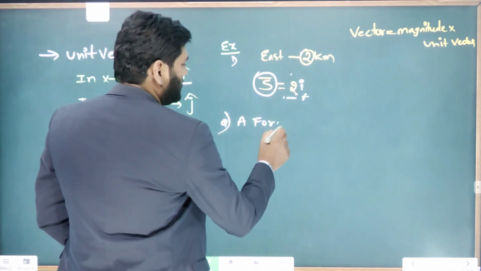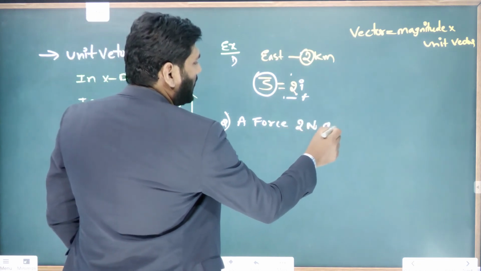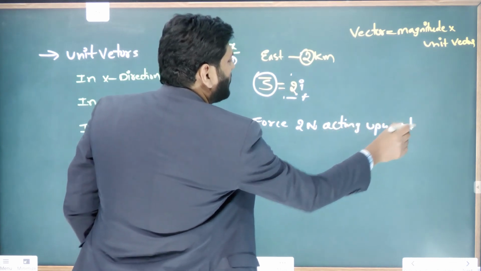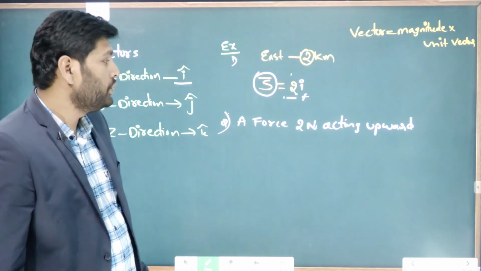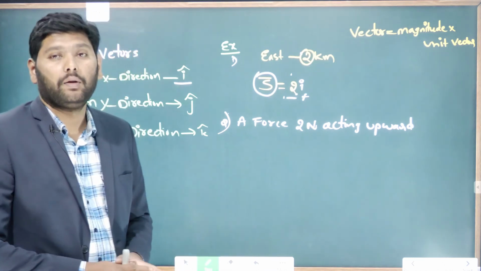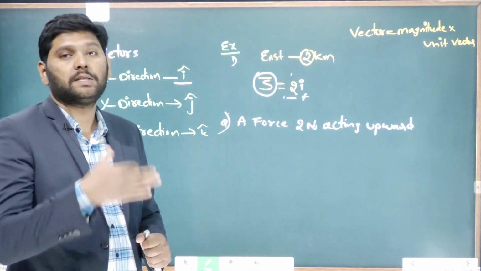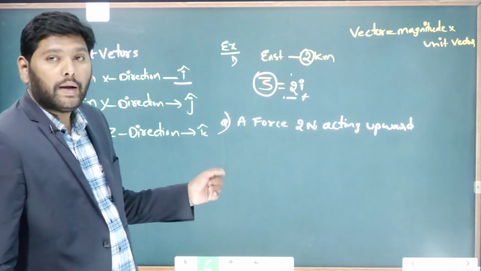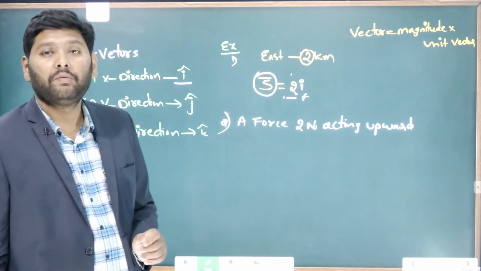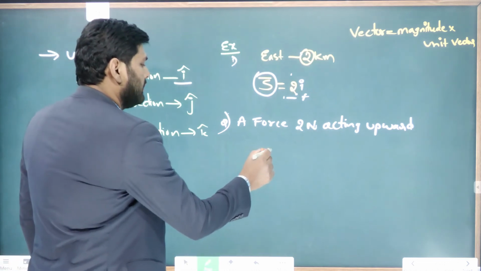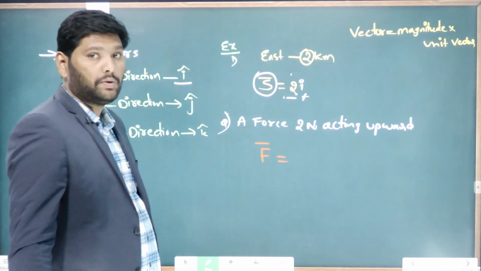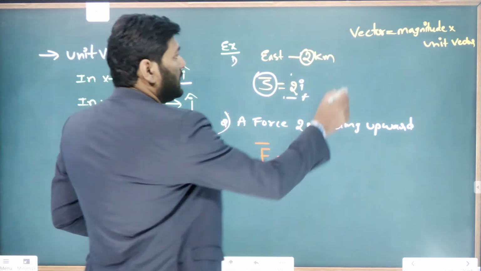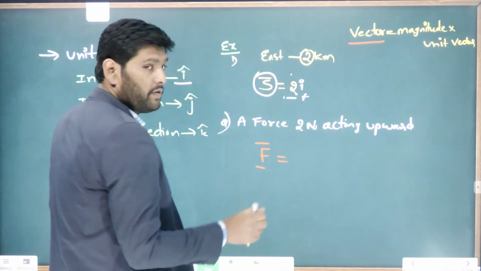A force of 2 newtons acting upward. A force of 2 newtons is acting in which direction? Upward. How will we represent this in vector form? Look at here. Now here, what is the name of the vector? The name of the vector is force, so I represent it with F bar. F bar is equal to... how much is the magnitude? Because the vector is F bar, the force vector.